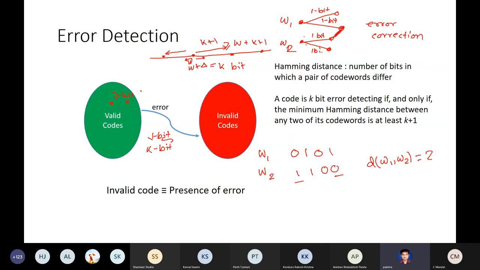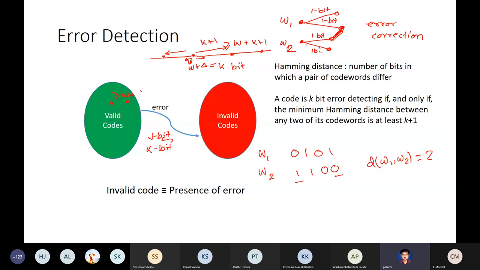So two different valid code words, after error, should not get mapped to an identical new code word. Then we cannot do error correction. Then there is an ambiguity. You can either correct it to this or you can correct it to this. So that should not happen.